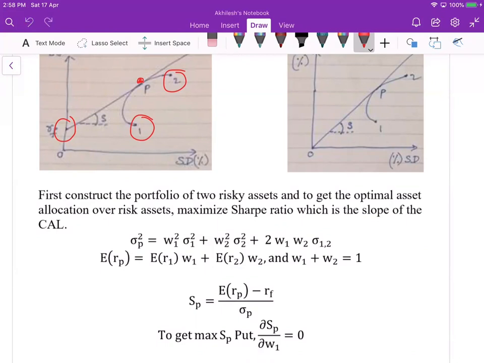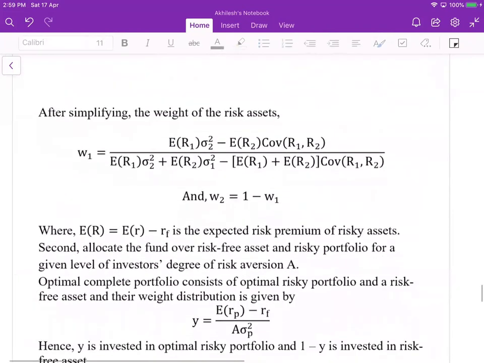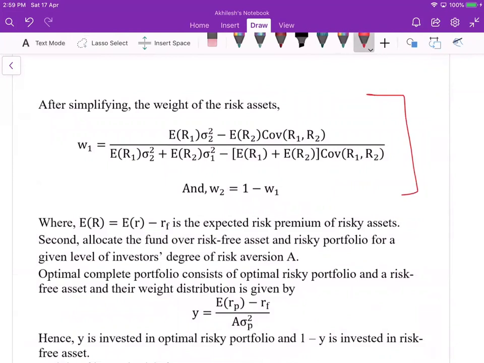So by doing so, while having all three assets and the equation, the Sharpe ratio and the slope of the capital allocation line is maximum. This is the optimal point. From this formula, what we are trying to do is maximize the Sharpe ratio. We compute the Sharpe ratio and differentiate it. We put the first derivative to 0. While doing so, you will get this big chunk of formula. W1 and W2 are invested in the two risky assets.